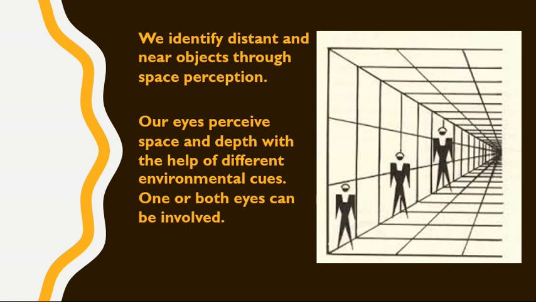Though we draw upon all sensations in depth and space perception, auditory and visual sensations are more important in this regard. Our eyes perceive space and depth with the help of different environmental cues. One or both eyes can be involved. Similarly, our ears detect auditory cues which help in estimating the distance and direction of sound. So, auditory cues can be detected with one or both ears. Let's discuss the visual and auditory cues in detail.